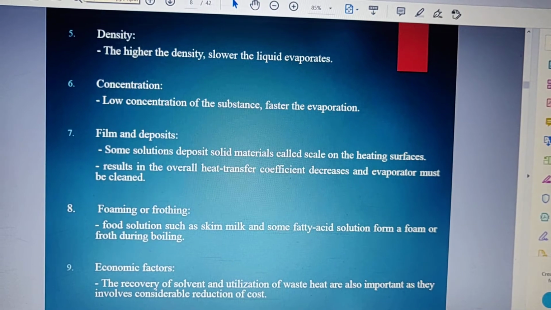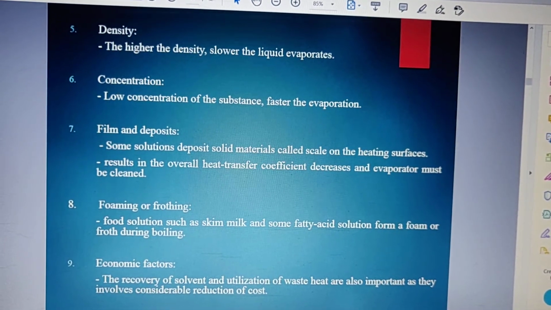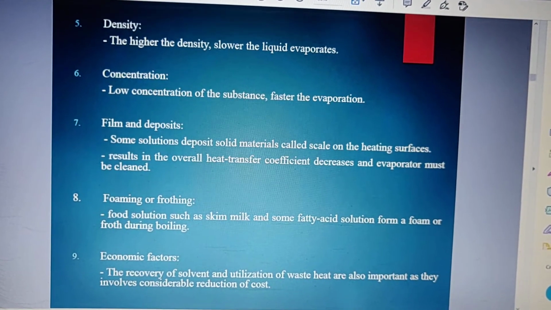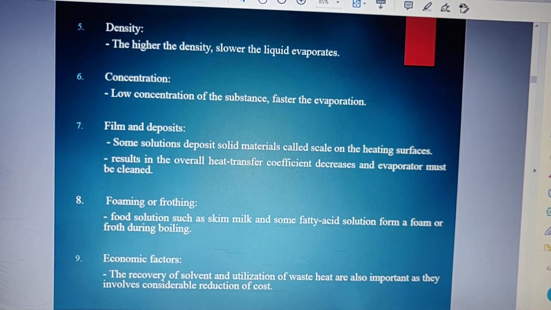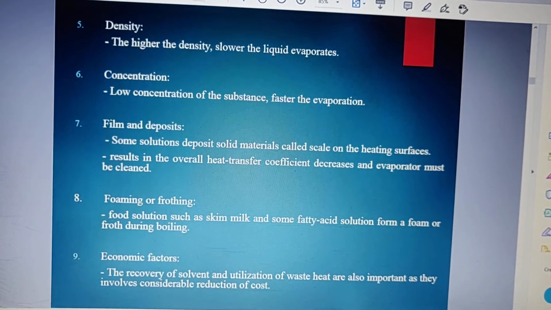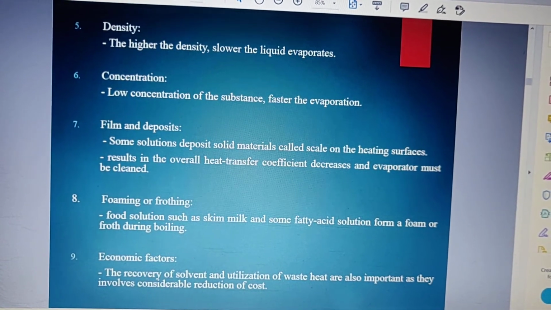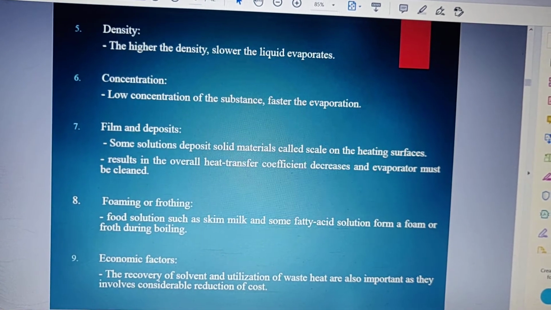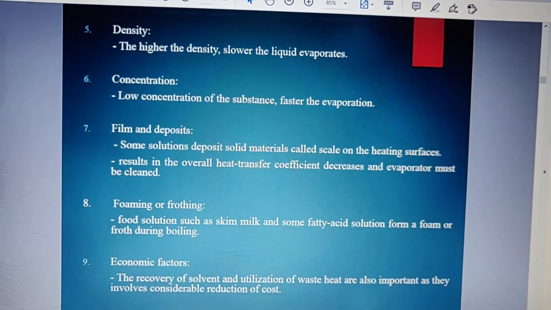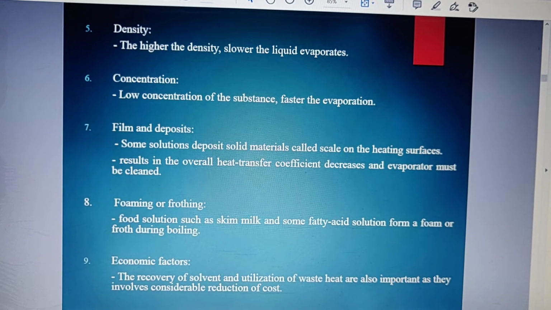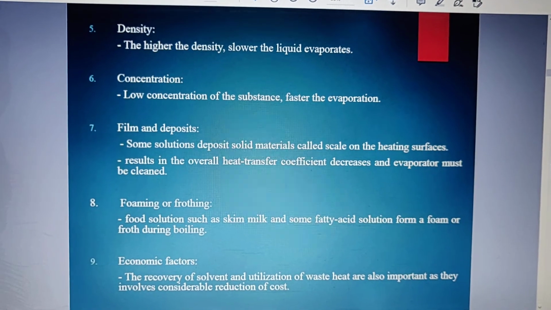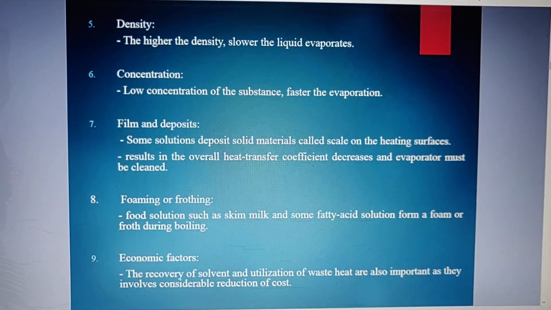And the last factor, you can see economic factors. The recovery of the solvent and utilization of waste heat are also important, as they involve considerable reduction of cost. So you have to see whatever recovery of solvent was done, or whatever heat was utilized, the waste that was removed, everything adds to the economy of the usage of the evaporator that you are using. So maintenance, choosing the evaporator according to the substance, that is all taken into consideration, also considering this economy factor. But other factors are more important, which will favor the rate of evaporation. Economic factor is also important, since money is considered while selecting the evaporator.